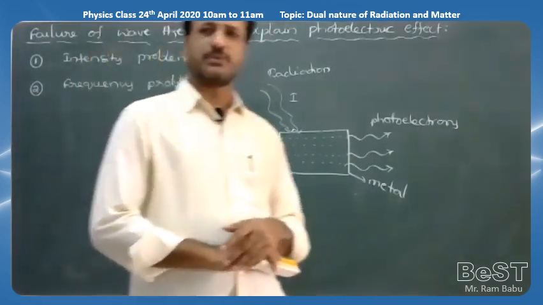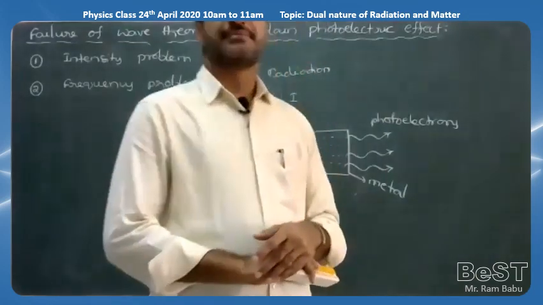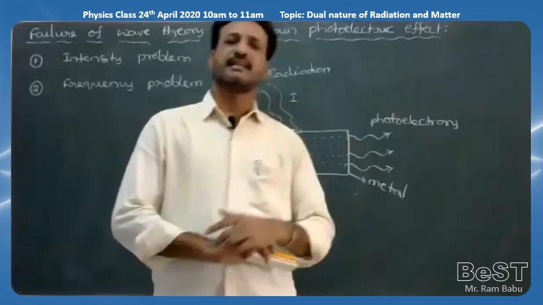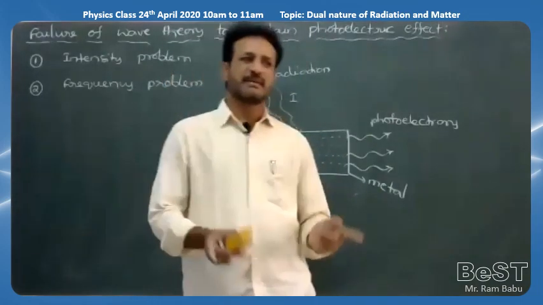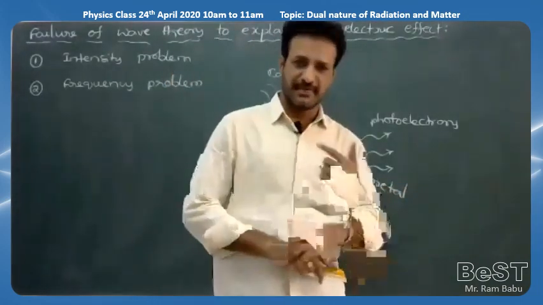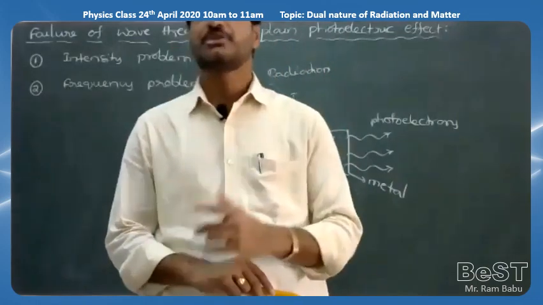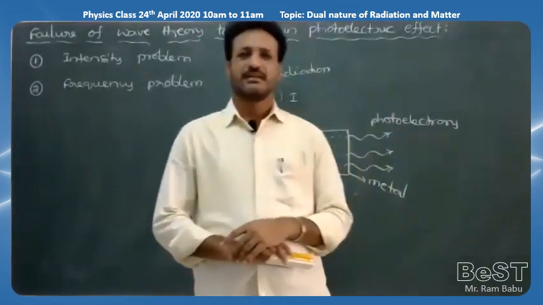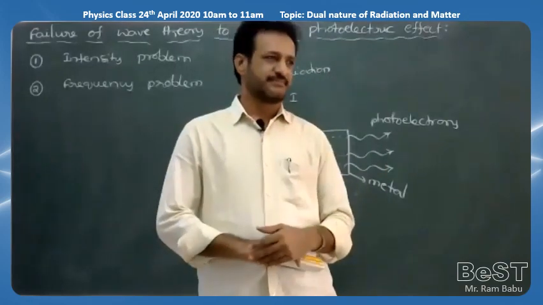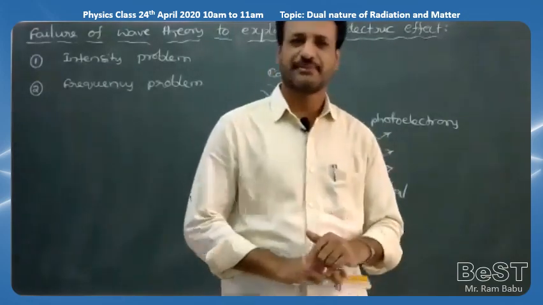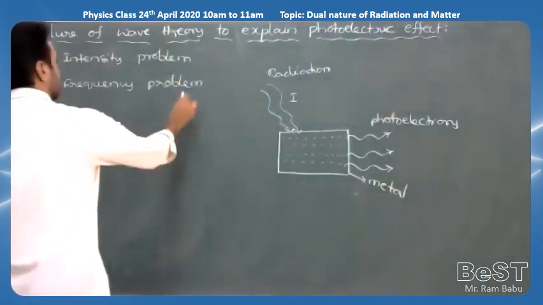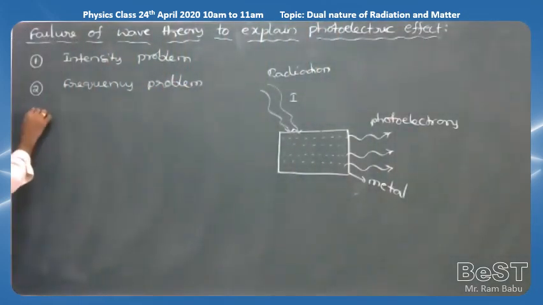In brackets, threshold frequency. That minimum frequency only we are calling the threshold frequency. A minimum frequency is required for emission of electrons. That is the second problem. So, second failure, that is.